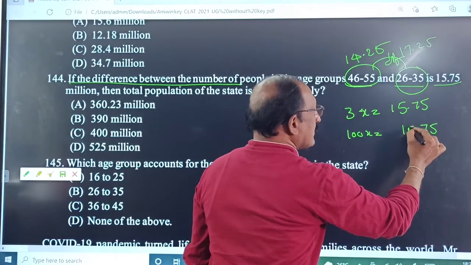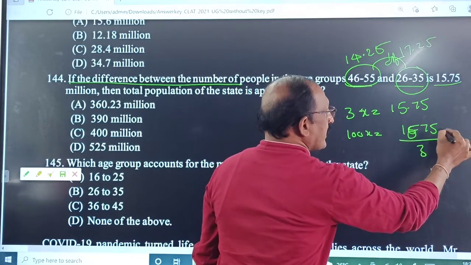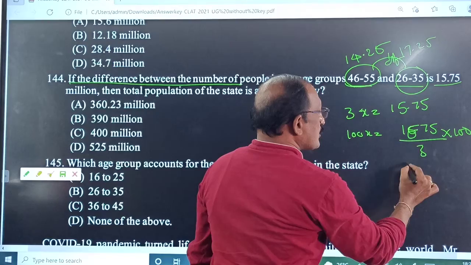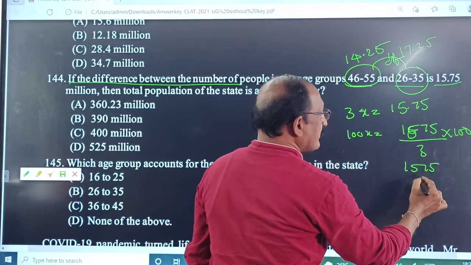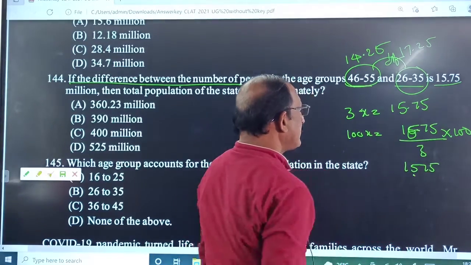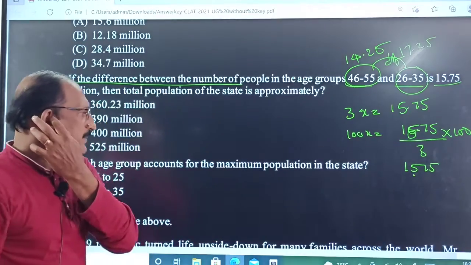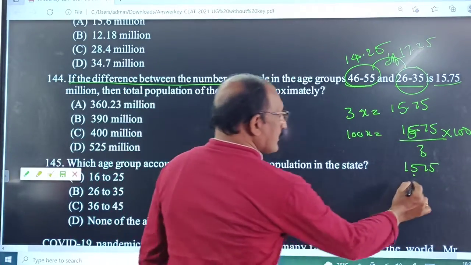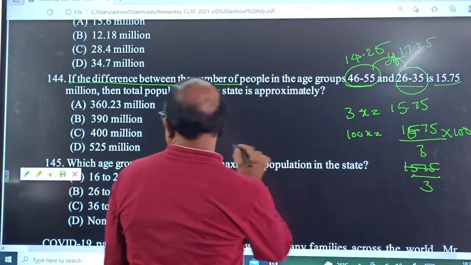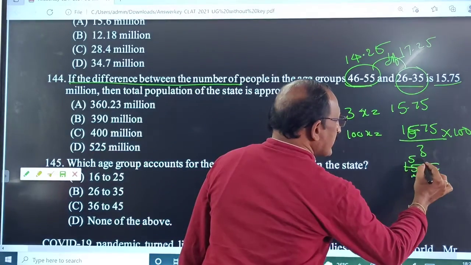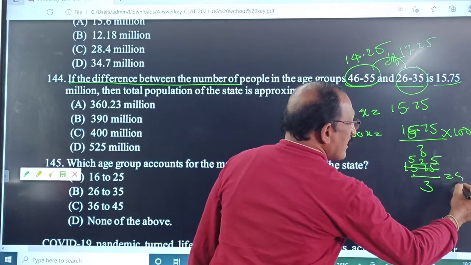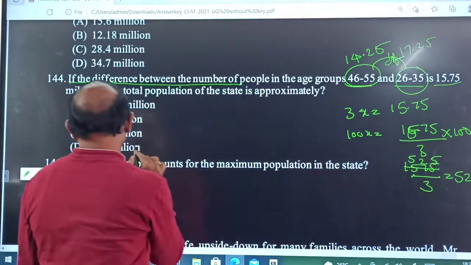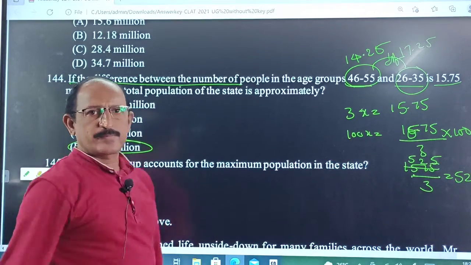It is 15.75 by 3 into 100. So 1575 by 3. The answer is exactly 525. 3 times 5 is 15, 3 times 2 is 6, 3 times 5 is 15. So 525 is the answer.